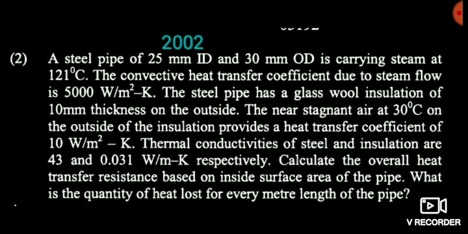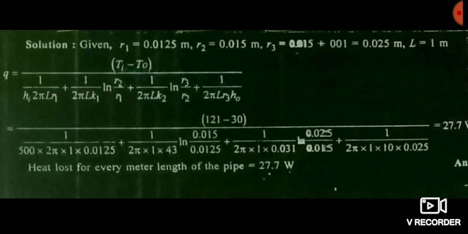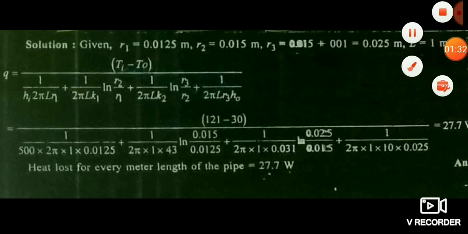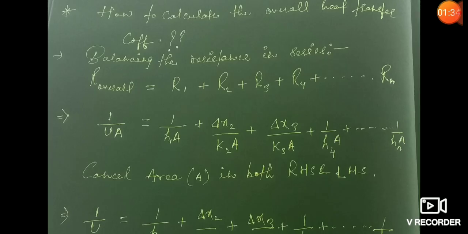So friends, you should see here that whatever I have told you previously, it is the case of both conduction and convection. I have told you previously the concept for calculating the overall resistance: you have to only play with the resistances, how to calculate the resistances. That is the only logic in solving such type of questions.